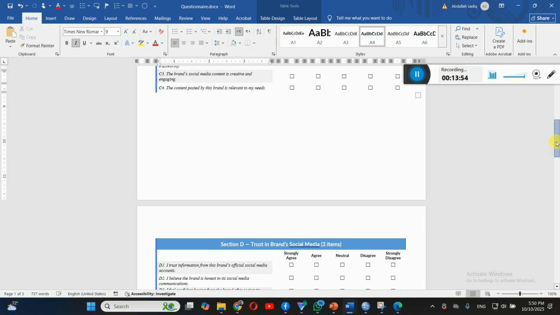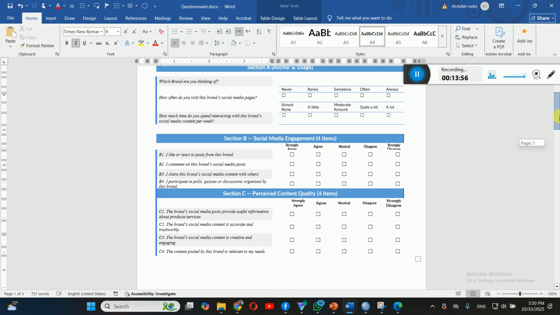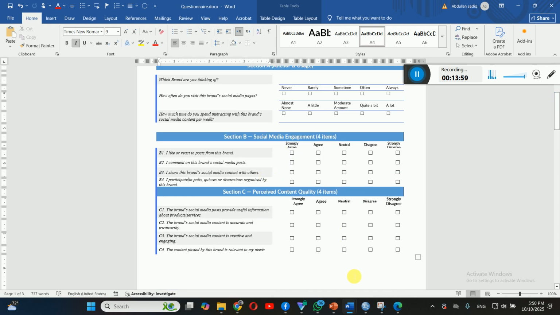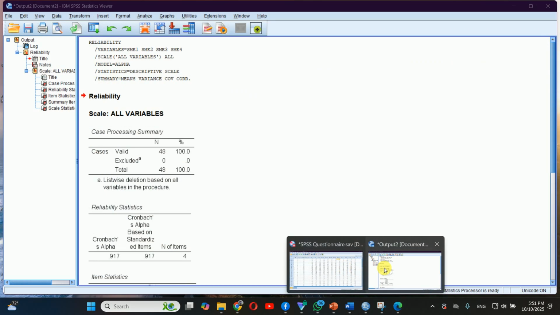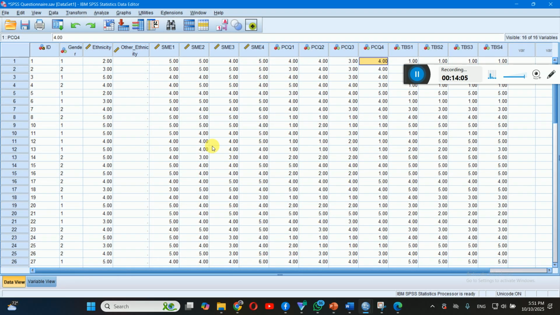But we have only checked the reliability for one construct. Similarly, dear students, you should check the reliability for all constructs in your questionnaire. Then you can repeat it for the second construct and the third construct accordingly, dear students.